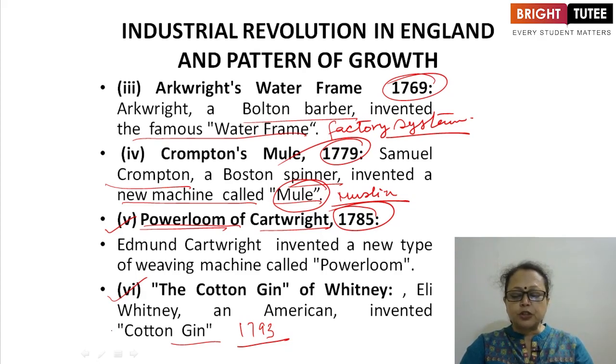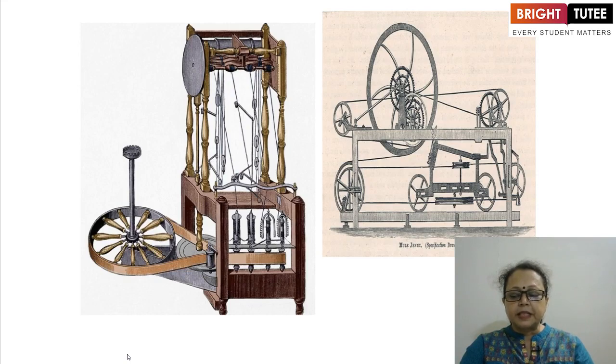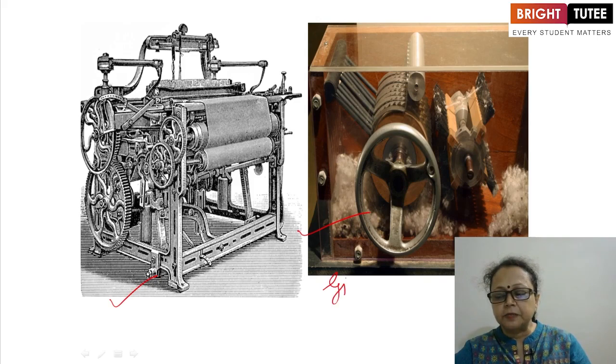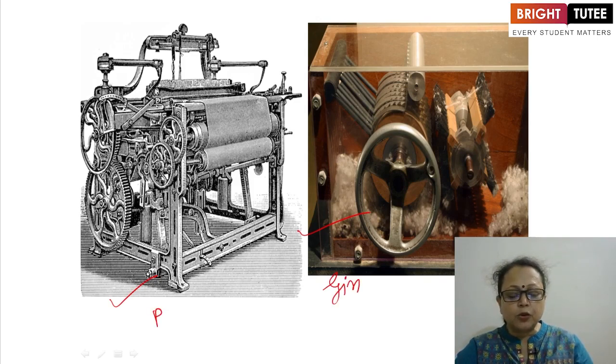Showing you pictures also of this. This is the water frame, and this is the mule, power loom, and this is the gin. This is Whitney's gin. This is the power loom by Cartwright.